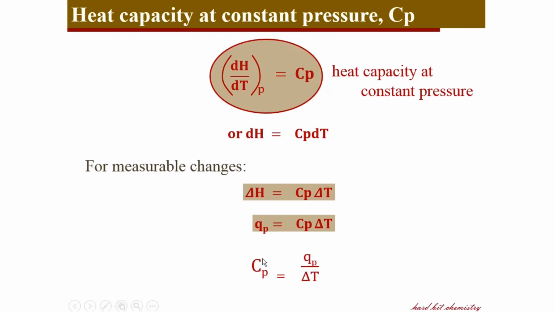So you can deduce the definition of heat capacity at constant pressure from this, that is the ratio of heat to the temperature difference. So now if you equate the temperature difference to be 1 degree, then you can say the heat capacity can be equated to heat. Or you can say heat capacity at constant pressure is the heat required to raise the temperature of the system by 1 degree. So that's how you define heat capacity of the system.